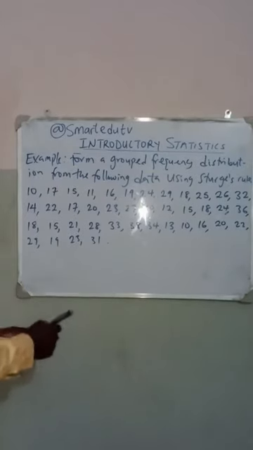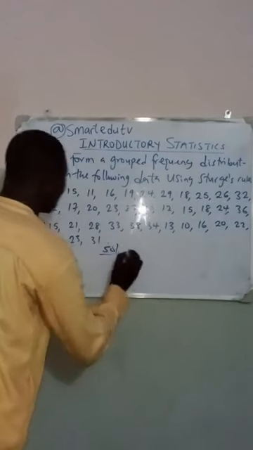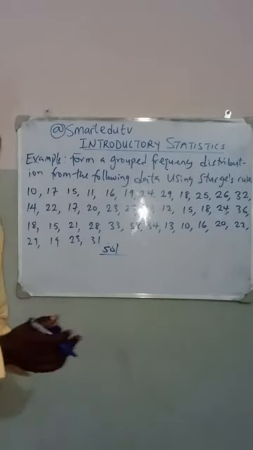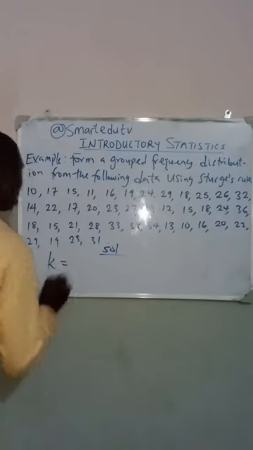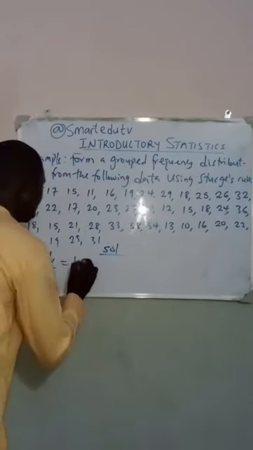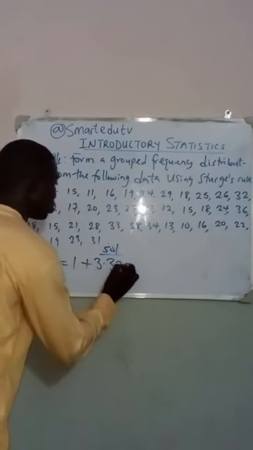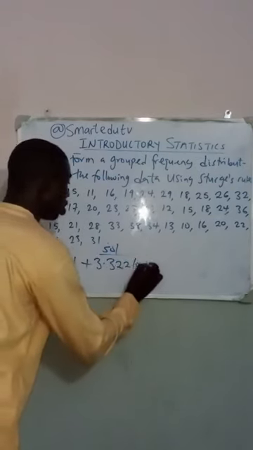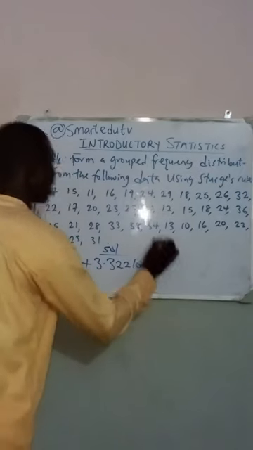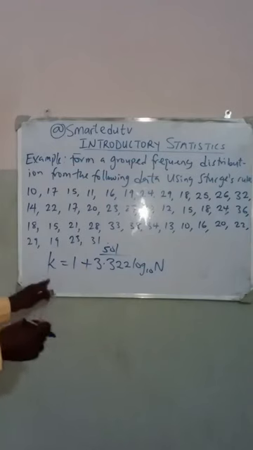Before you can use Sturge's rule, always remember your formula to find the class interval: k equals 1 plus 3.322 log to base 10 of n, where k is the class interval.